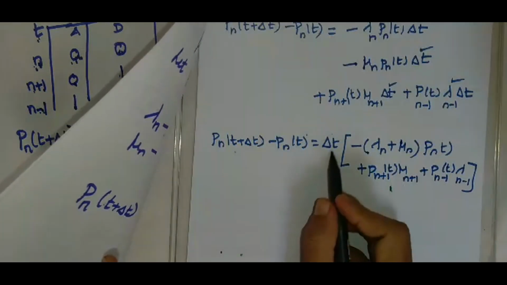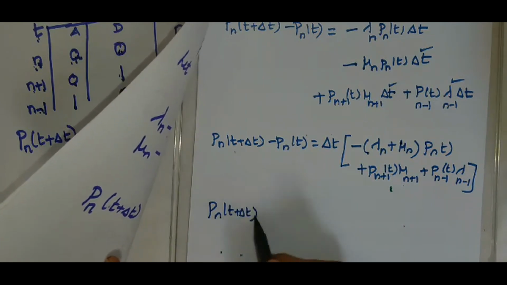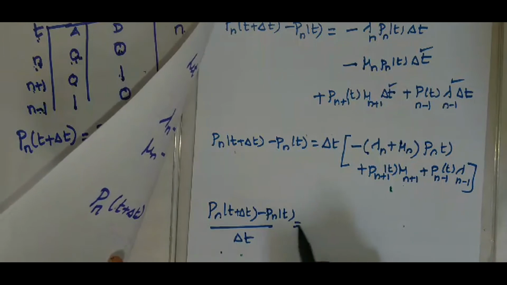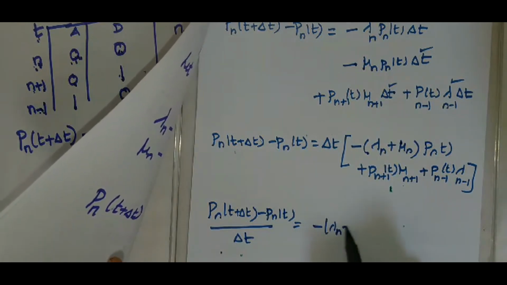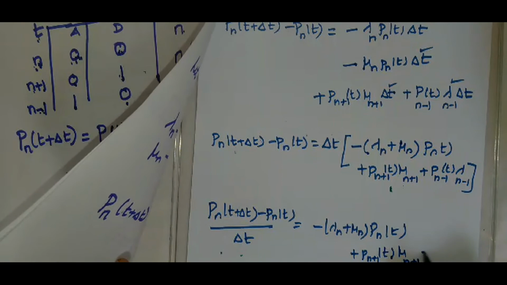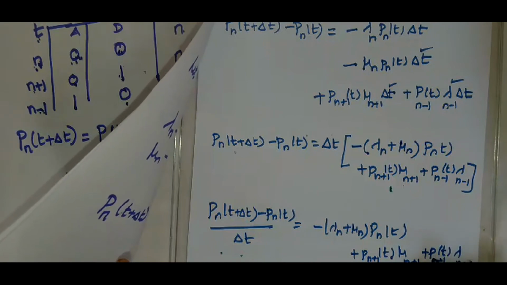So bring this delta t to this side. Pn of t plus delta t minus Pn of t divided by delta t equals minus of lambda n plus mu n Pn of t plus Pn plus 1 of t mu n plus 1 plus Pn minus 1 of t lambda n minus 1.